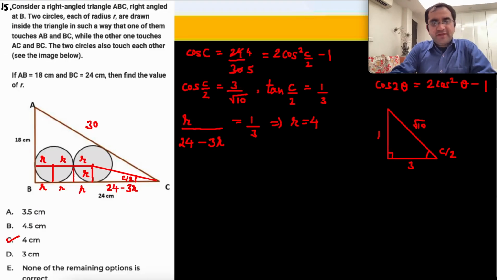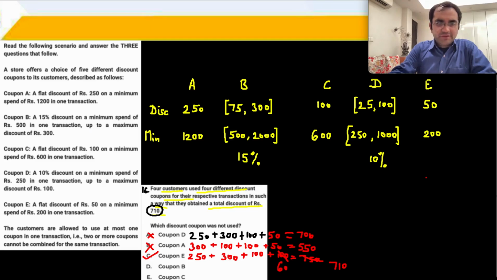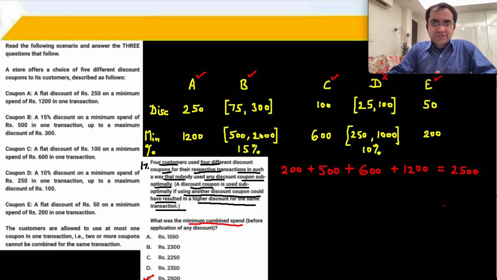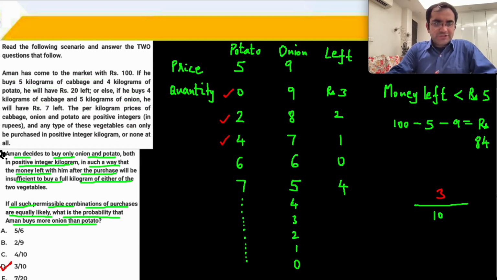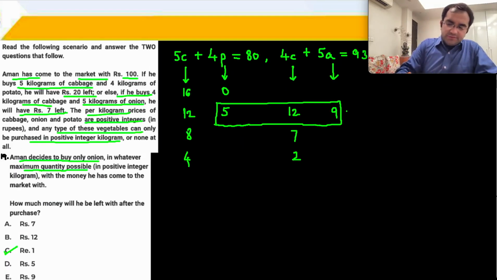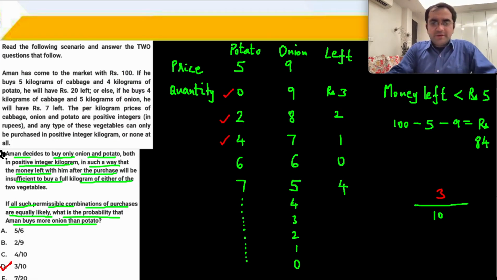Geometry question, very tough geometry question with 2 methods. ये आपका question आया related to discount coupons. 16th was manageable, कि आपको कौन सा कूपन नहीं यूज़ करना चाहिए. ठीक है, but with a lot of calculations. The other 2 were tough, मान लिया. And this was a basic special equations question. 19th was doable, but 20th with probability was tough.